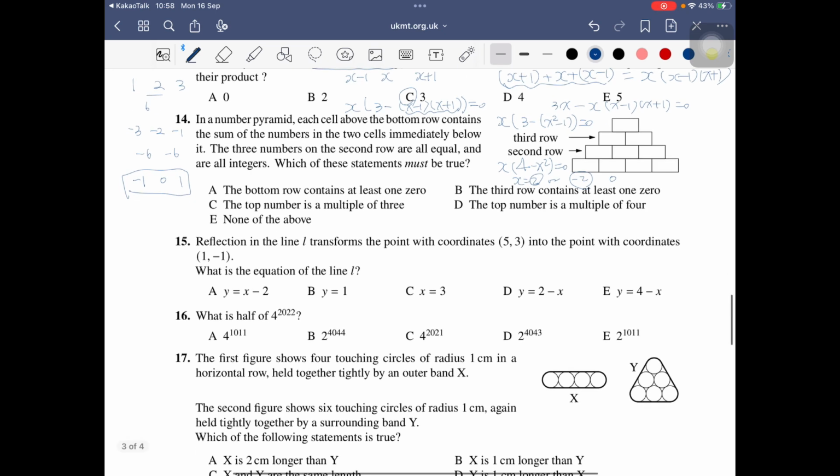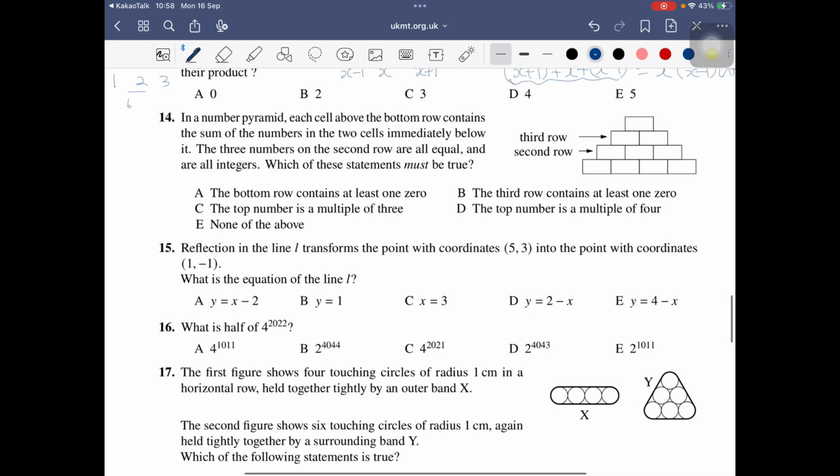Number 14. The number pyramid. Each cell above the bottom is the sum of the 2 cells immediately below it. Okay, which means, for example, this is A, B, C, D, then A plus B, B plus C, C plus D, then A plus 2B plus C, B plus 2C plus D, then A plus 3B plus 3C plus D, something like this.